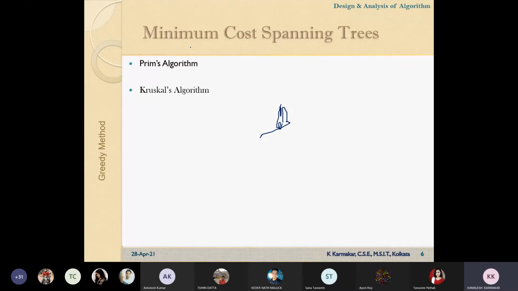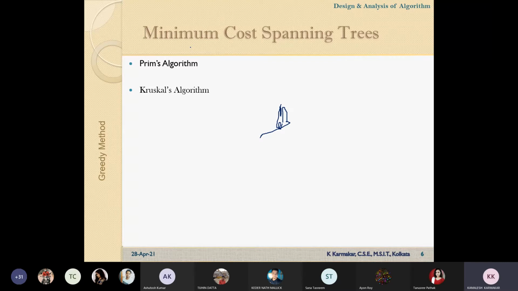So what is a tree? If we form a tree, then n-1 edges will be there. In both of these algorithms, whether it's Prim's or Kruskal's, when we are forming a spanning tree, each and every graph will have n-1 edges. Okay, so the number of edges will not be different. A spanning tree doesn't mean a distance between two vertices.